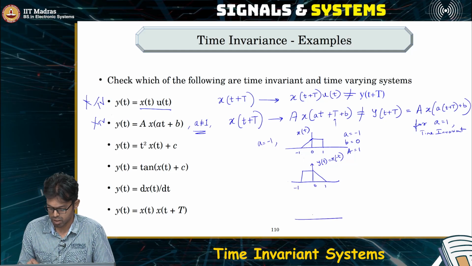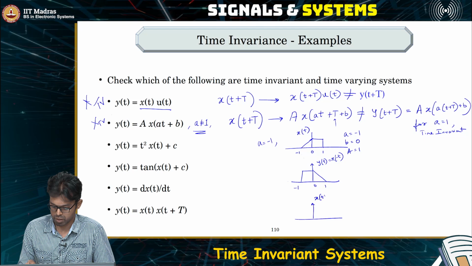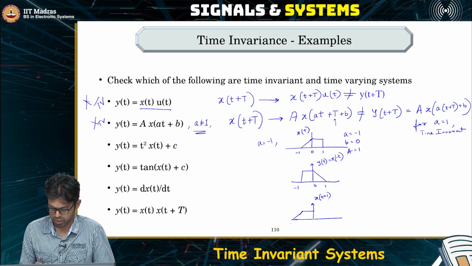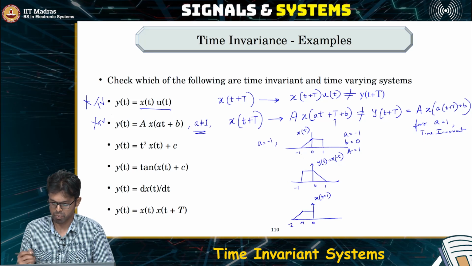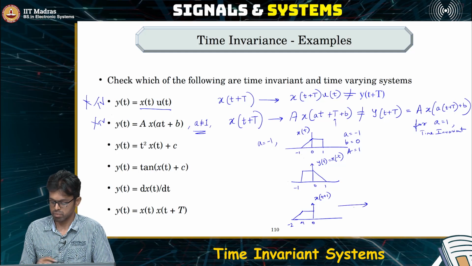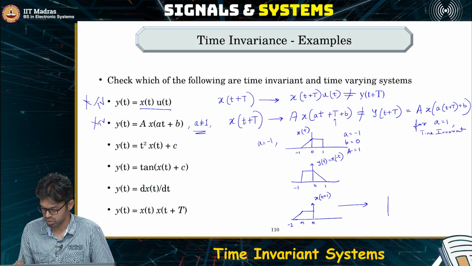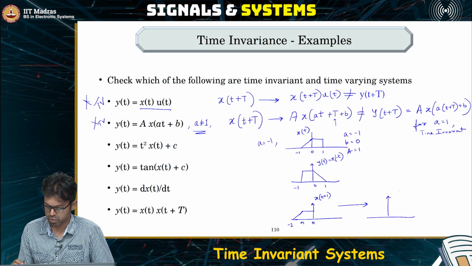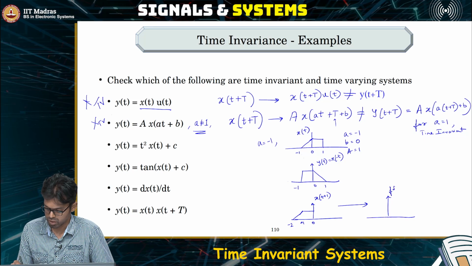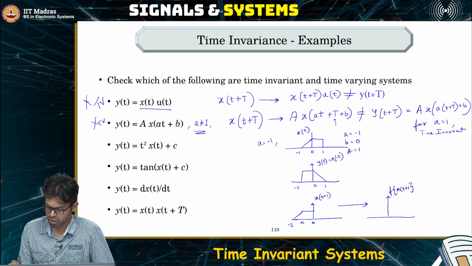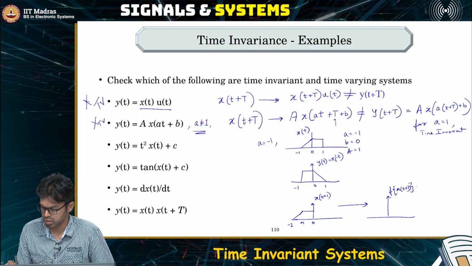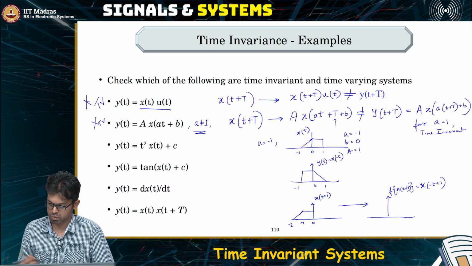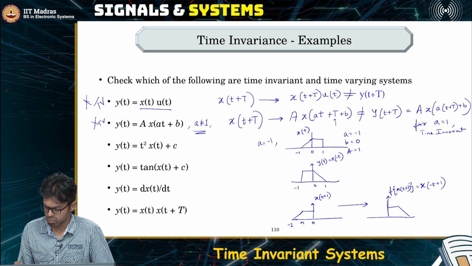Now let us shift the input x of t plus 1, meaning it's going to move to the left. Now feed it to the system, which produces this output of time reversal. Remember, all we are going to do is time reversal, right? So this is the system x of t plus 1, where there is only time reversal, meaning this is x of minus t plus 1.